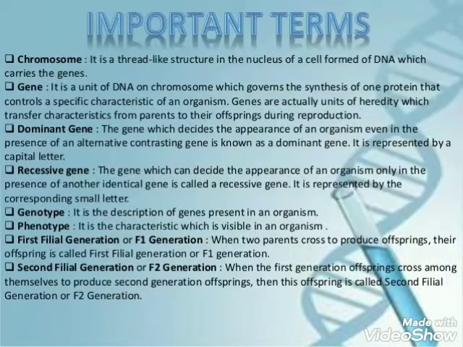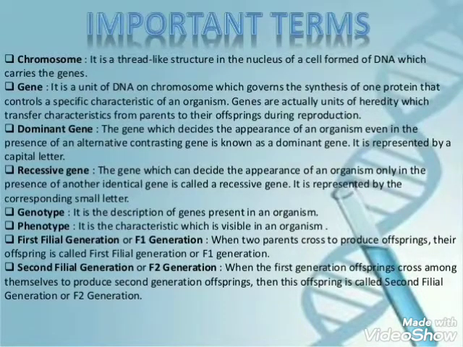we should know the meaning of some important terms such as chromosome, gene, dominant gene, recessive gene, genotype, phenotype, and F1 and F2 generation. Chromosome is a thread-like structure which is present in the nucleus of a cell, formed of DNA, which carries the gene. Different organisms have different numbers of chromosomes in their nuclei.